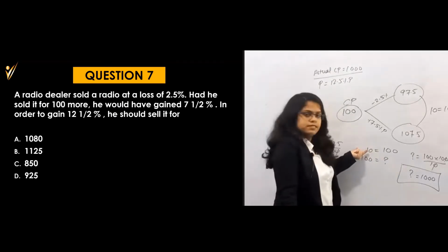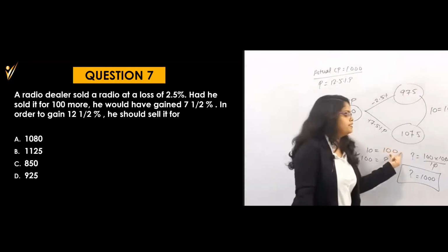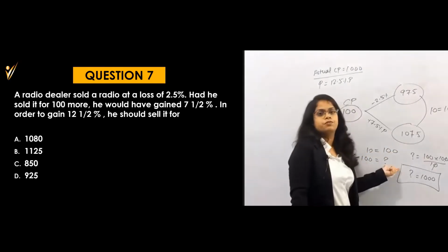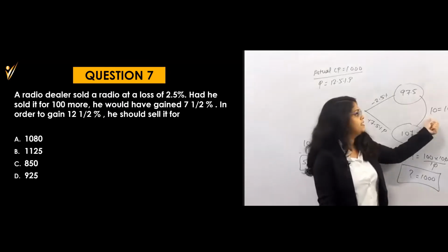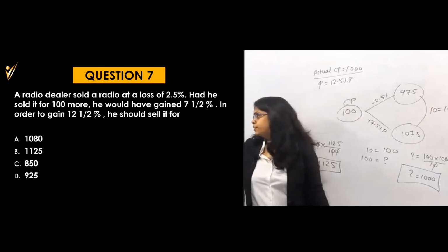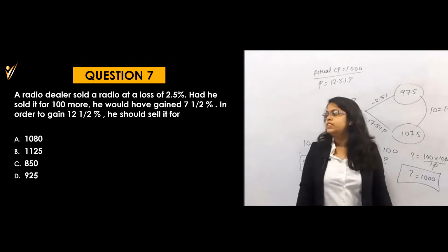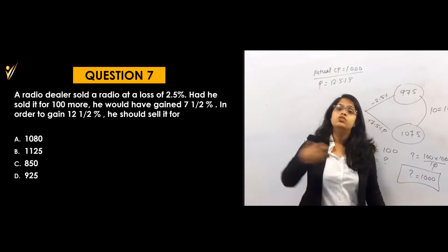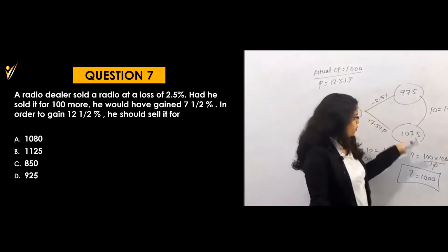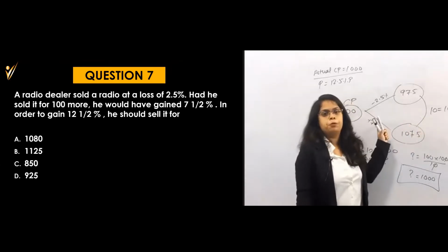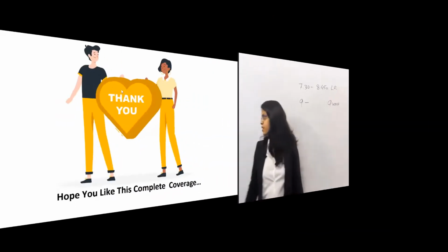Because what they are saying is that had he sold it 100 rupees more, he would have got that much profit. Similarly for me, if I sold it for 10 rupees more, then I get a profit of 7.5%.